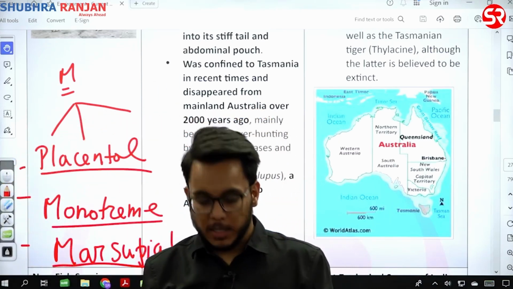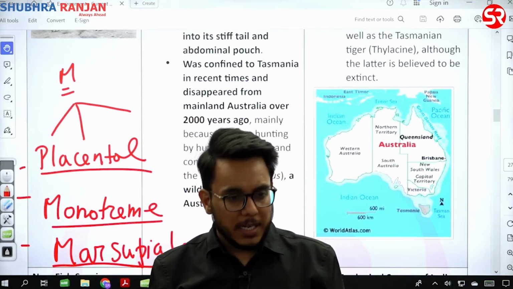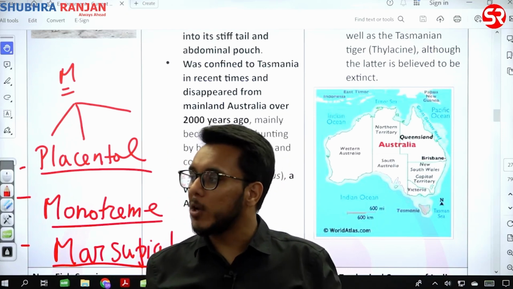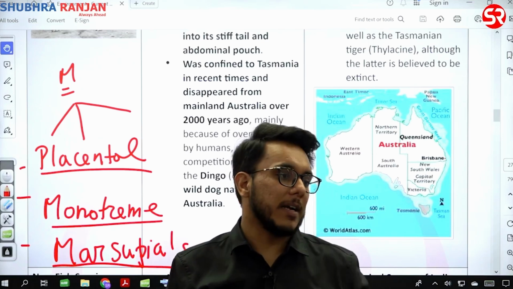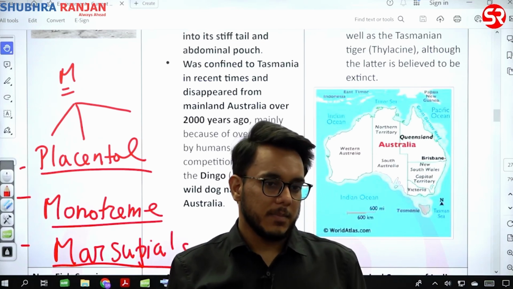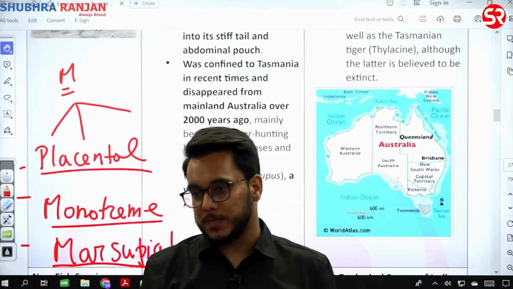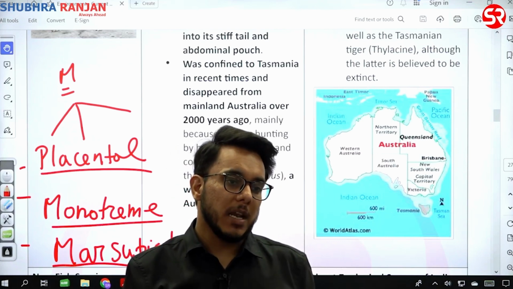Marsupials give birth to a relatively underdeveloped young one, and they have a pouch. Within that pouch, the young one will further develop. Is it clear or not? So marsupials have a body pouch, and in that pouch the development of the young one will happen.